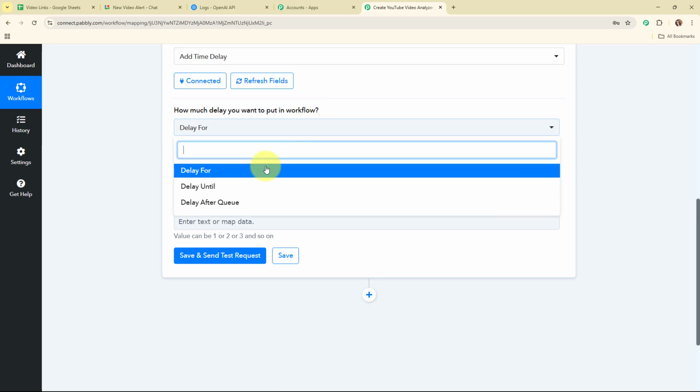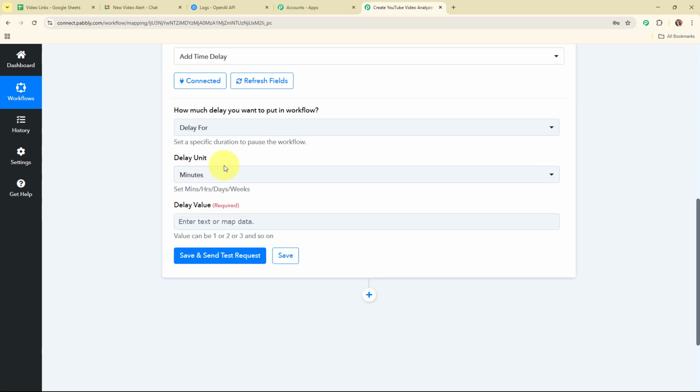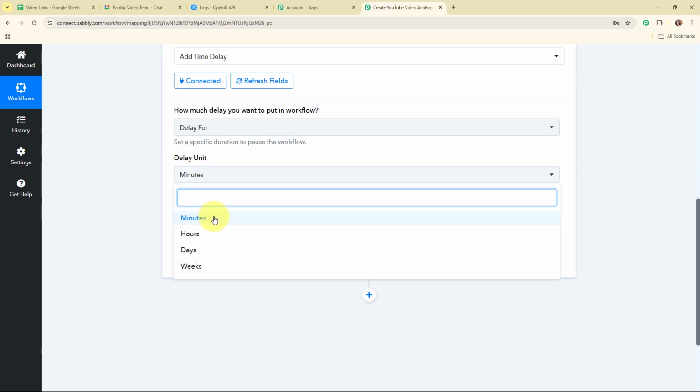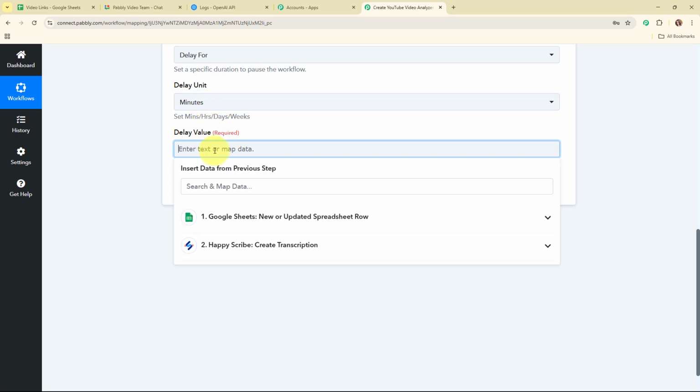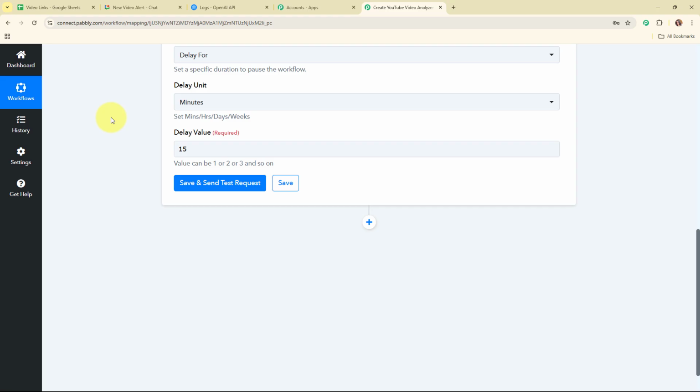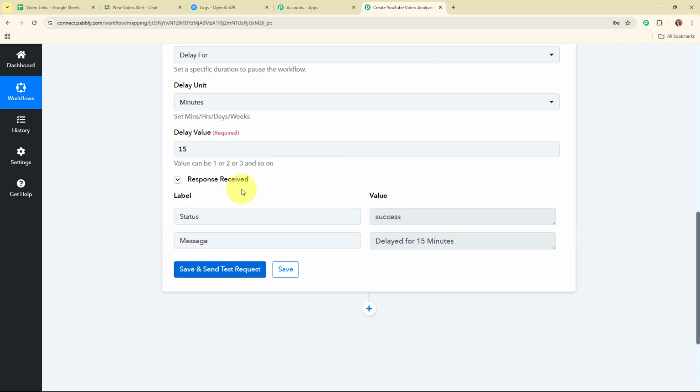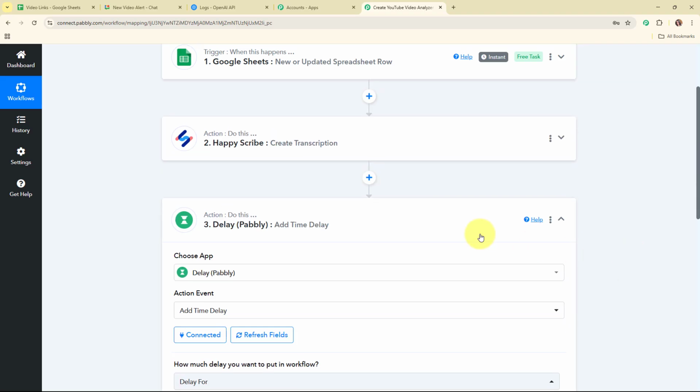You can select delay for, delay until, or delay after queue. I'm going to select delay for, and for the units I'm going to select minutes. You can select hours, days or weeks, and then it is asking me for the value. So I'm going to enter the value as 15 minutes. This is a fairly average duration that I've added. Now after entering all the required details, I'm going to click on save and send test request, and here you can see we have received the status as success and the message as delayed for 15 minutes. That means we have successfully delayed our workflow for 15 minutes from this step.